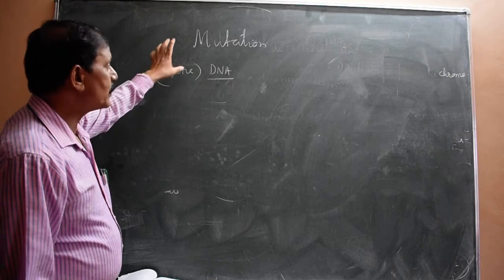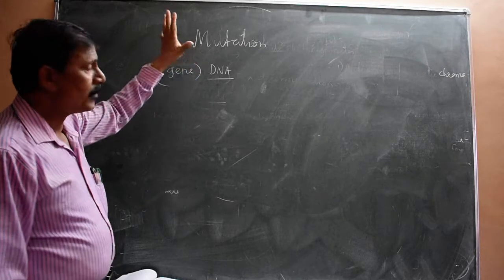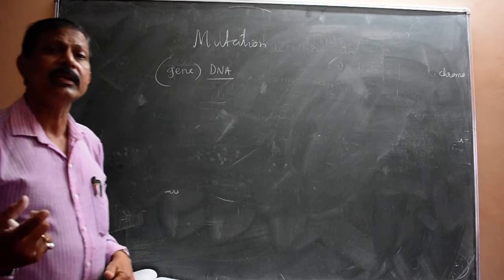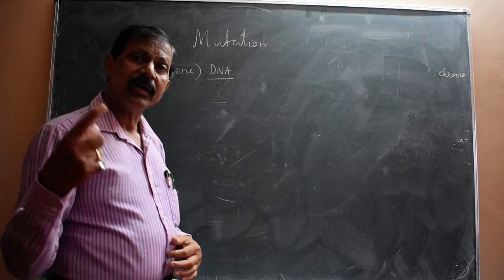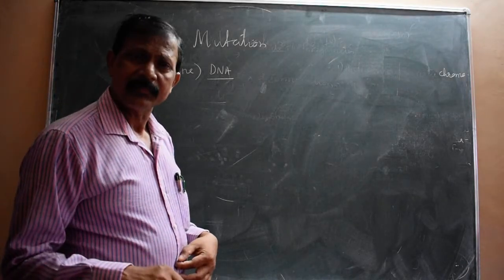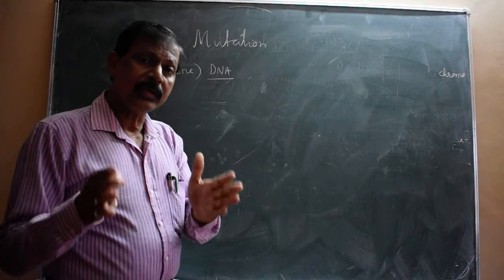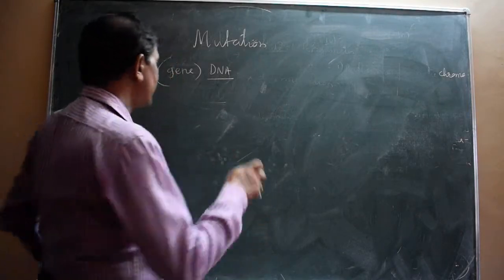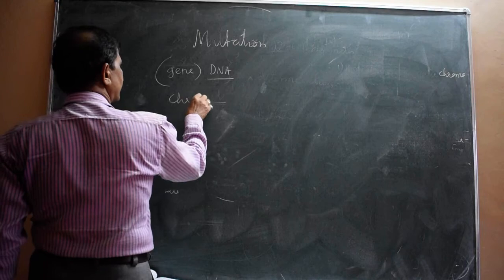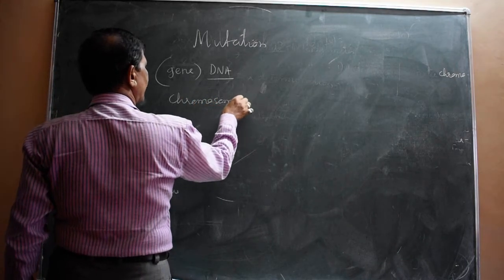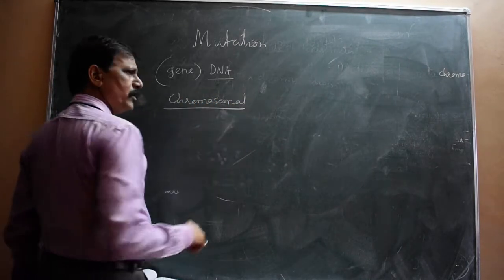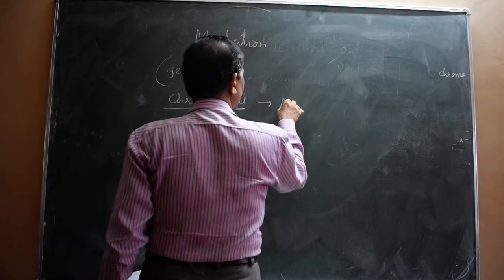It is sometimes called gene mutation, or generally just mutation, an alteration in the sequence of the DNA. Sometimes the alteration takes place in the whole chromosome. That is called chromosomal aberration, and this chromosomal aberration leads to aneuploidy.